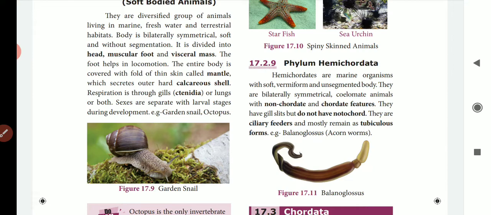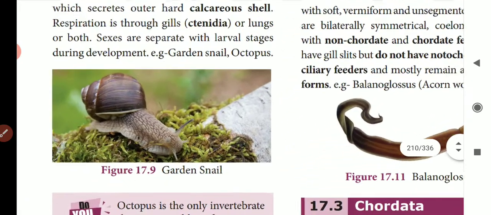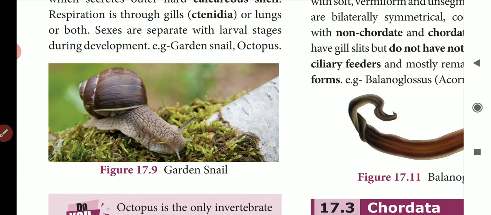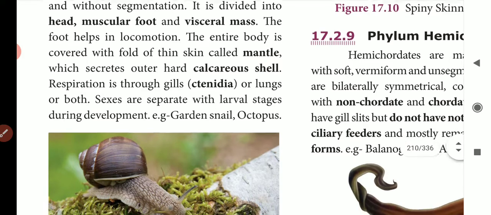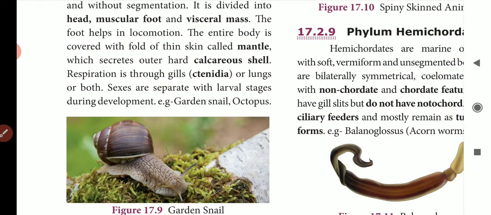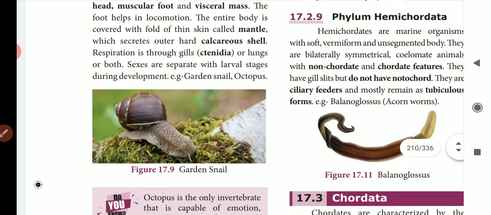They locomote through their muscular foot. The outer body wall is called the mantle, and it is made up of calcium. The shell is called the calcareous shell, which means it contains calcium. Their respiration takes place through gills, lungs, or sometimes both. They have separate sexes. They show a larval stage during development. The sexes are separate, and we can identify them in the larval stages during development. Examples: the garden snail and octopus.